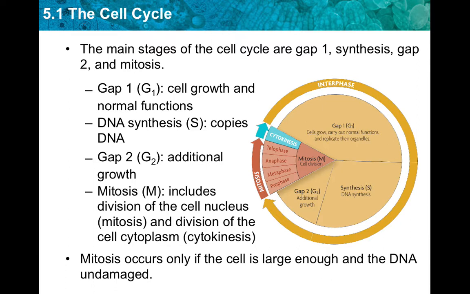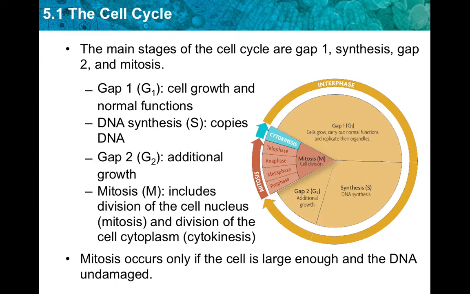Gap 2 is the third stage of interphase and the cell cycle. It continues to carry out normal functions, and additional growth occurs in the cell. Checkpoints occur also. For the cell to go to the next stage, everything has to be in order, such as the right cell size, the right organelle numbers, and so on.